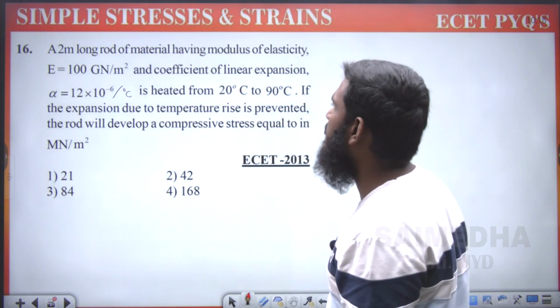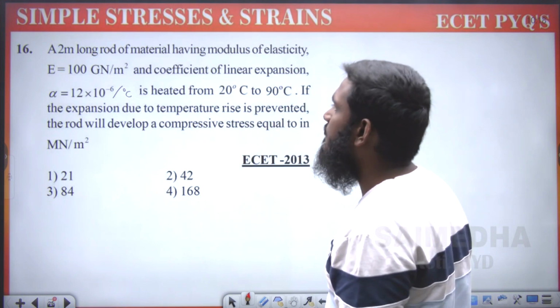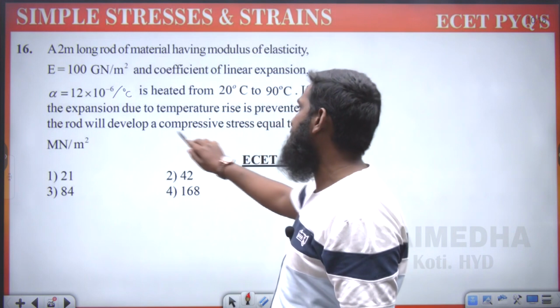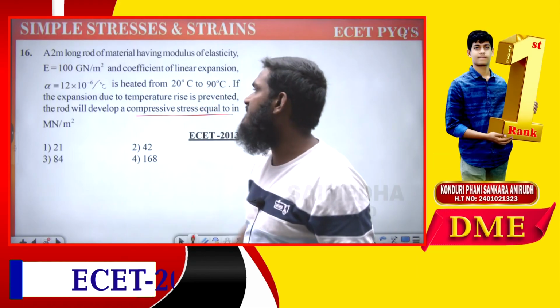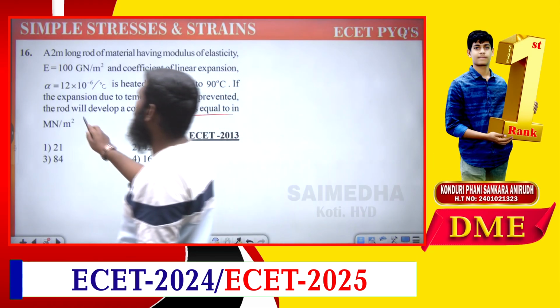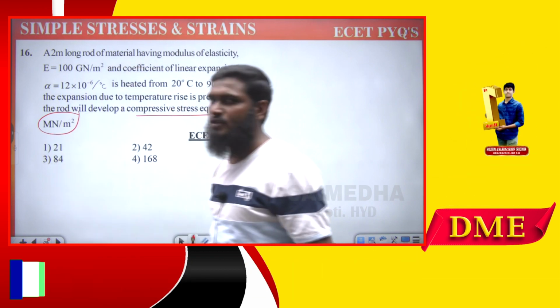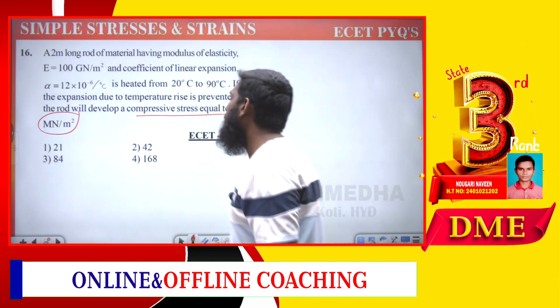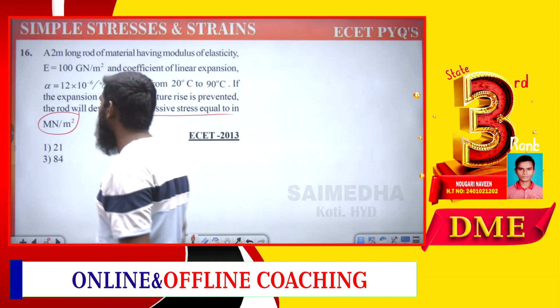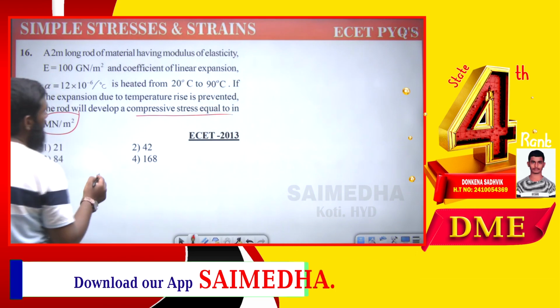If the expansion due to temperature rise is prevented, the rod will develop a compressive stress equal to, meaning we have to find the stress value in terms of what? Mega Newton per meter square. We have to find the stress over here. So what is the stress formula we are having?